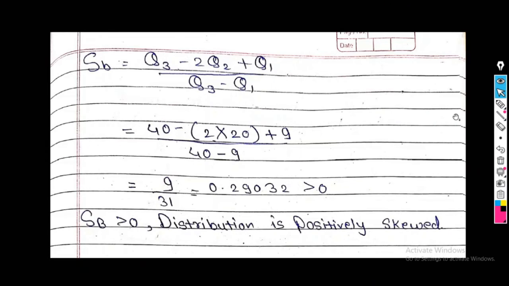Now using the formula for Bowley's coefficient of skewness, we find SB. SB is nothing but (Q3 minus 2Q2 plus Q1) divided by (Q3 minus Q1). So put in all the values: (40 minus 2 into 20 plus 9) divided by (40 minus 9). So what is the final answer? 0.29032, which is positively skewed. That means greater than 0. So my comment is: the distribution is positively skewed.